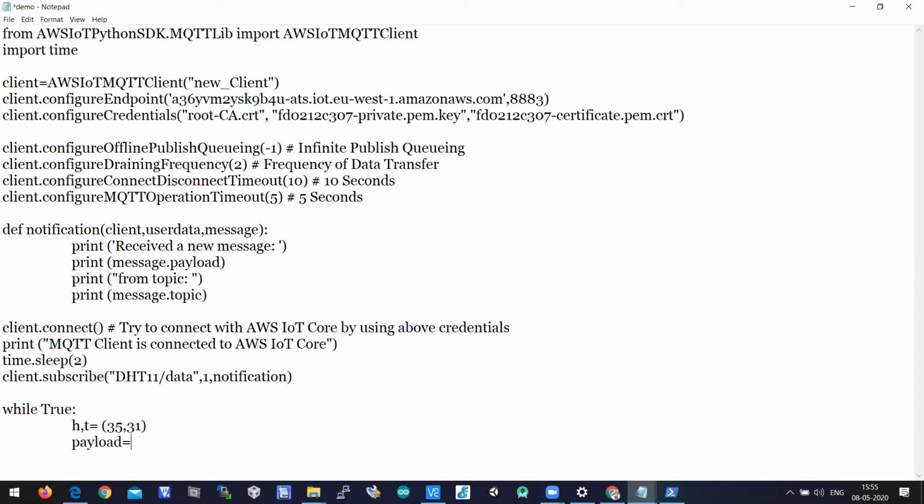So let's prepare a dictionary here, something like payload. Payload equal to, bracket open, let's create a dictionary object. Temperature colon t,